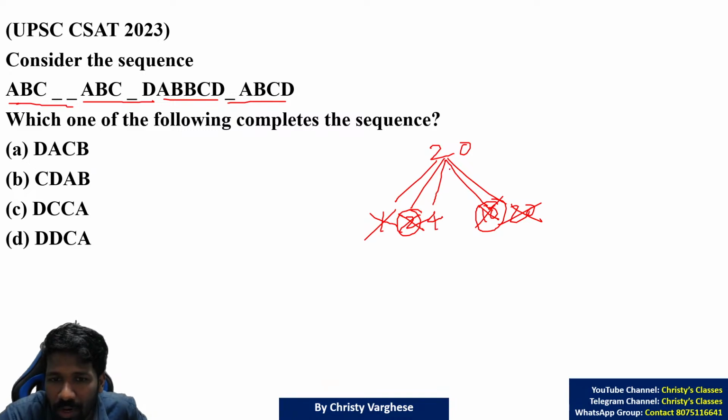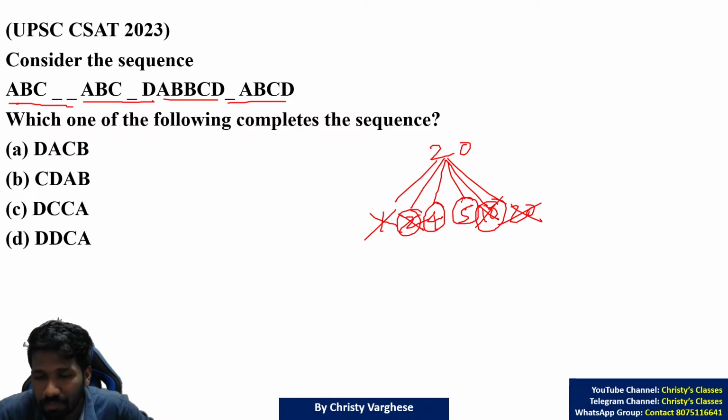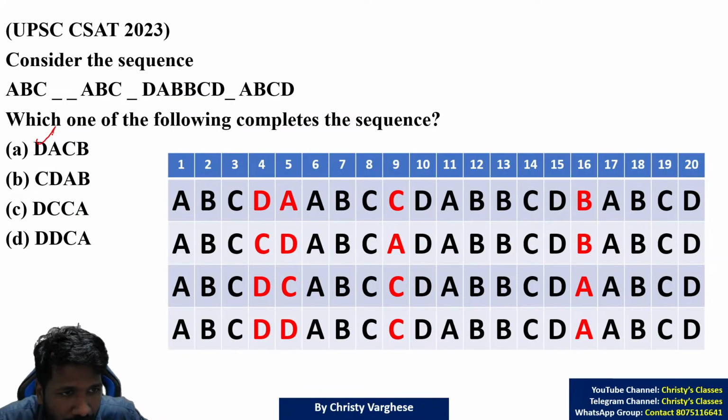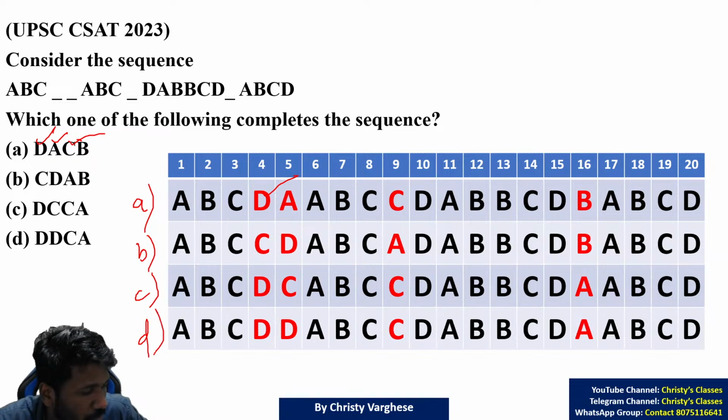Then what is remaining? 4 and 5. Those are actually good numbers. Groups of 4, groups of 5, totally possible. So let us check groups of 4 and groups of 5 after substituting options into the question. So I substituted DACB. This is option A, this is option B, this is option C, this is option D. Now let us check groups of 4 or groups of 5 whether we get a pattern or not.